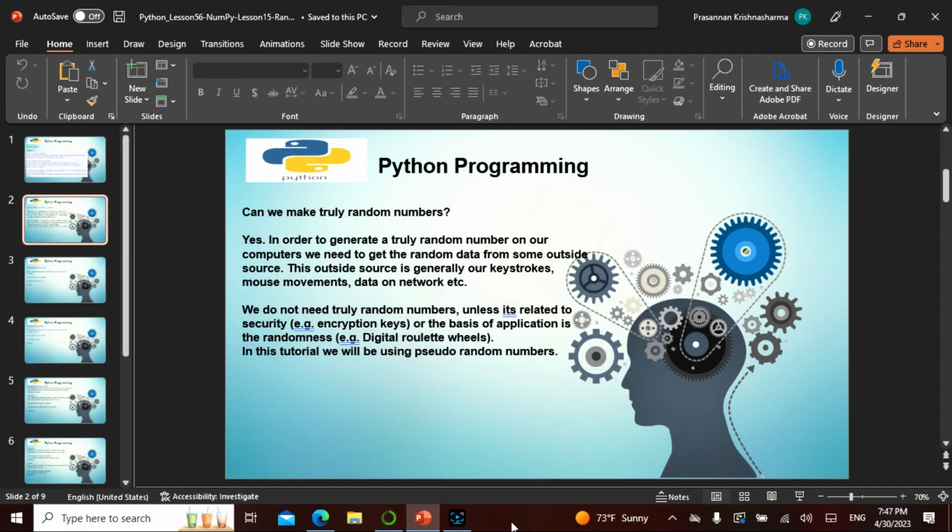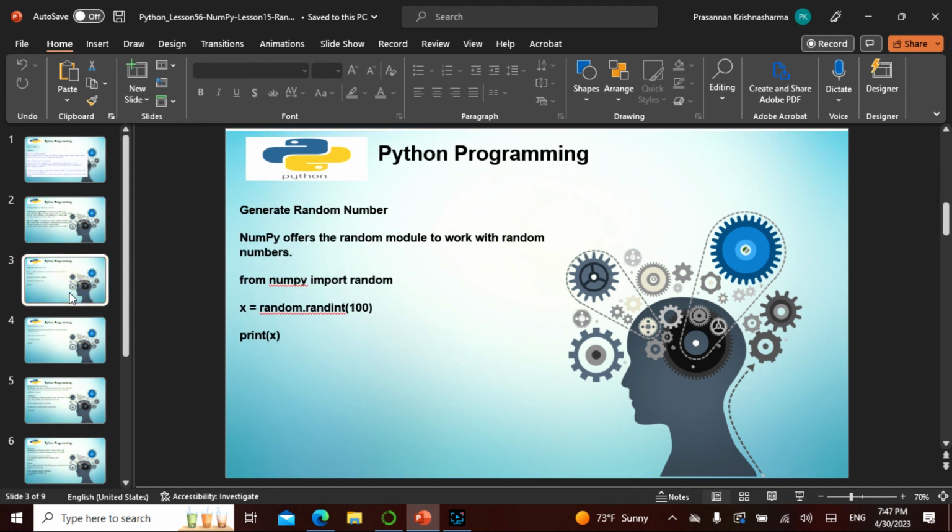So can we make truly random numbers? Yes. In order to generate a truly random number on computers, we need to get random data from some outside source. This outside source is generally our keystrokes. We do not need truly random numbers unless it is related to security, like encryption keys. If you see my AWS lecture, I would be talking about the encryption key. So it is only in that case that we need a true random number.